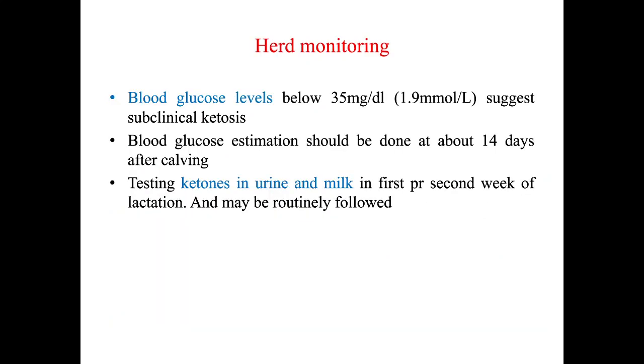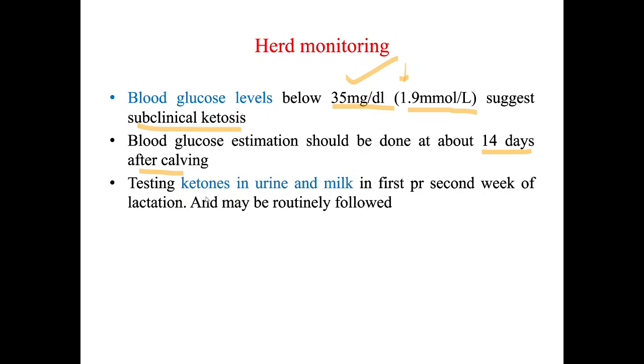Next we have herd monitoring. With herd monitoring, we want to measure the blood glucose level of the herd. If the animal's glucose level is falling below 35 milligram per deciliter, or 1.9 millimole per liter, it suggests subclinical ketosis. So the animal's glucose level has decreased to 35 milligram per deciliter, which may be an indication of subclinical ketosis. Blood glucose estimation should be done about 14 days after calving.